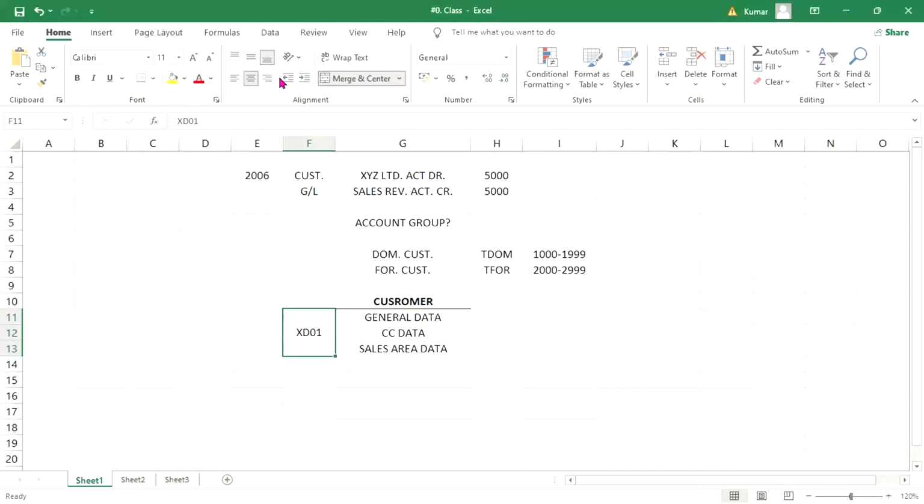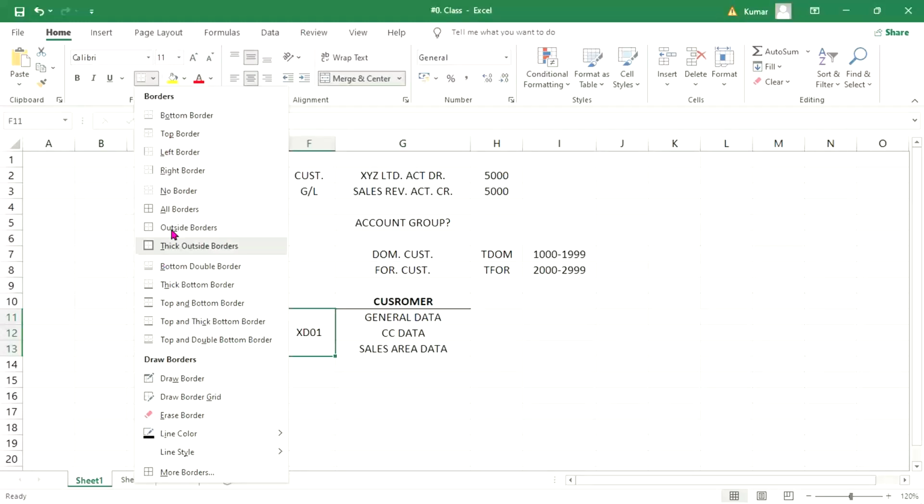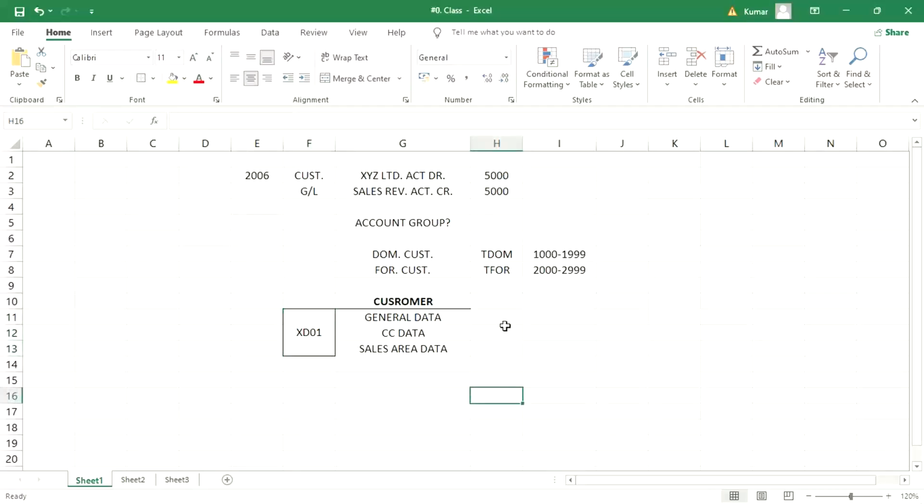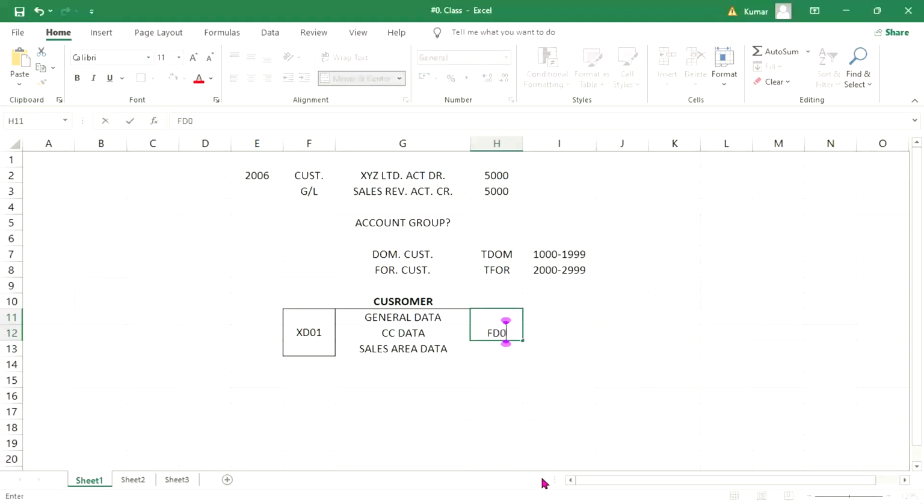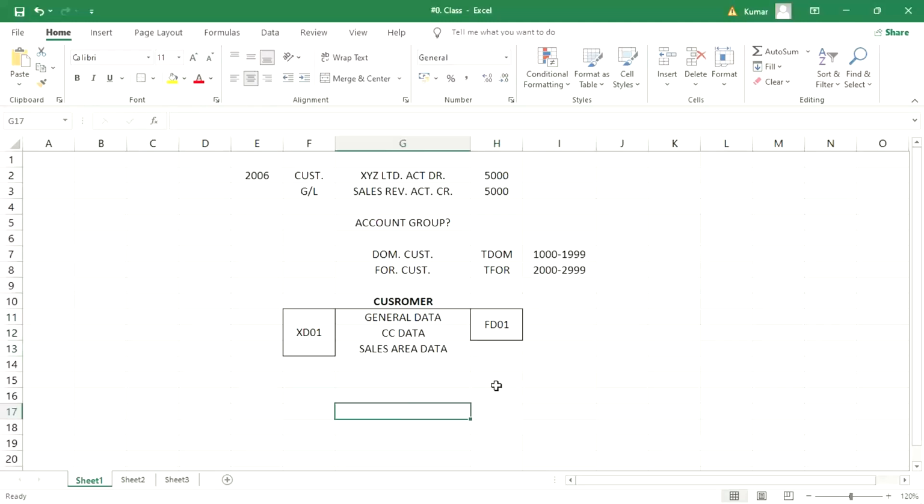If you use XD01, then what is happening, guys? All three are going to appear. And then we are having another that is called FI customer, FD01. Okay, it means only these two details will appear.